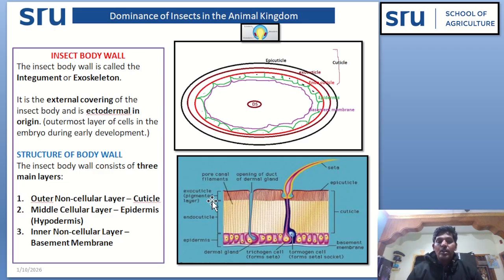That is the outer non-cellular cuticle. These 3 lines indicate the cuticle and this green cellular structure indicates the epidermis. And below the epidermis, there is an inner non-cellular layer. That is the basement membrane.